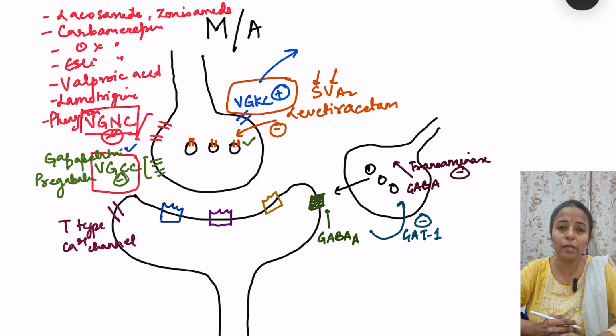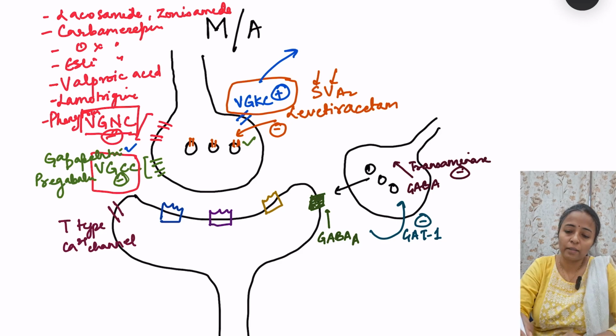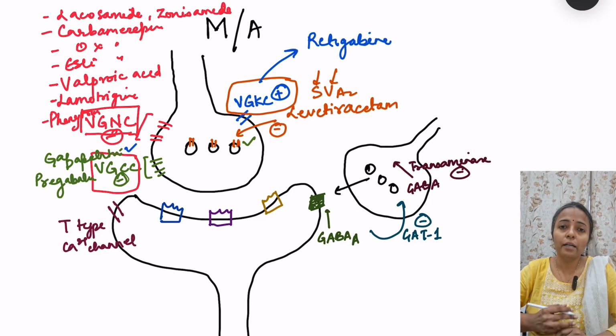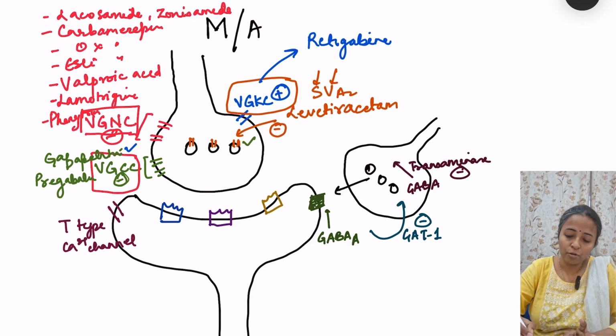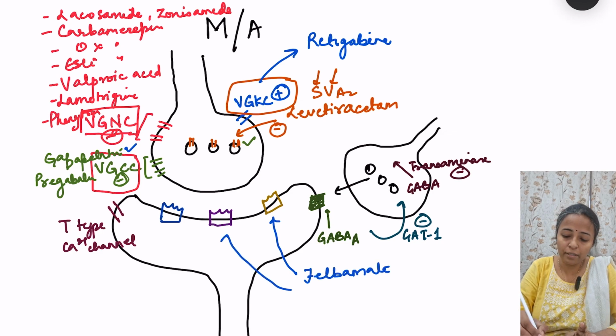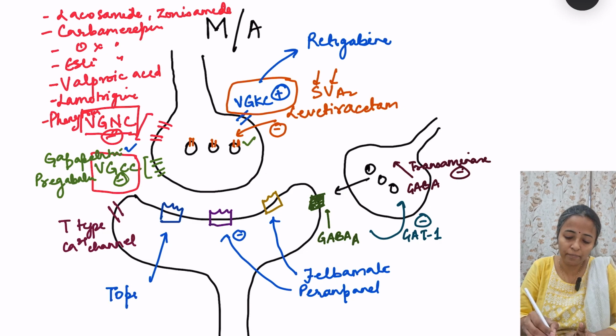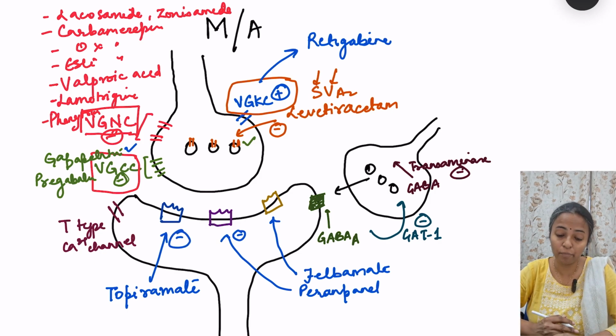So what are the drugs which act by opening these voltage gated potassium channels? That is retigabine. Fine. Then there are drugs which block the glutamate receptors, and I told you there are different types of glutamate receptors: kainate receptor, AMPA receptor and NMDA receptor. So this is NMDA receptor. It is blocked by felbamate. AMPA receptor is blocked by perampanel, and kainate receptor is blocked by topiramate. Okay, so these are glutamate receptor blockers.